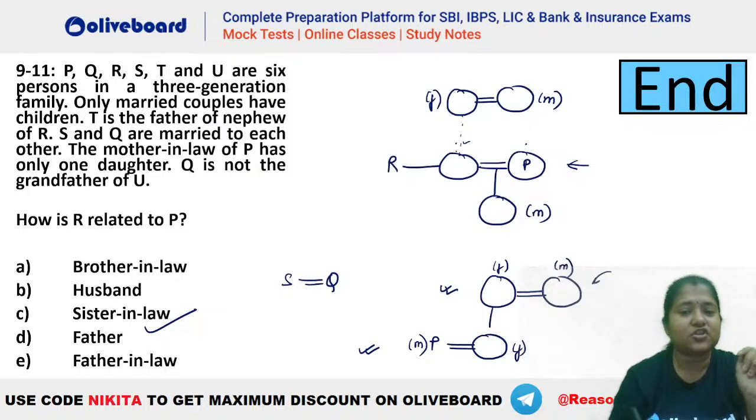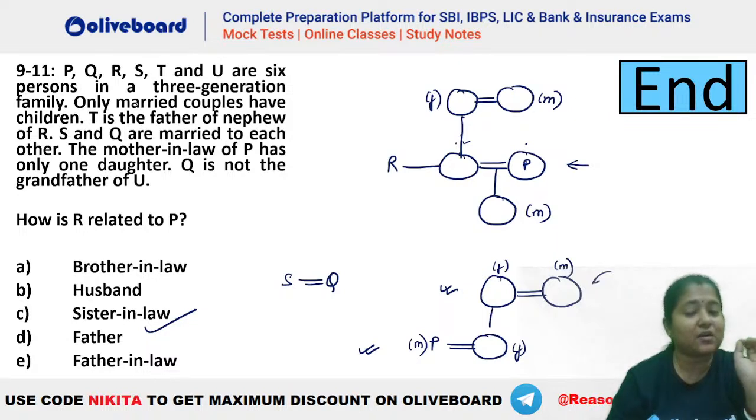Absolutely possible. So P has a, let's say, wife here, and this is R, because there is only one daughter here. That means R can be a male person. But anyway, that's again a possibility. Okay, we'll check this out. So P's mother-in-law will be this person here. Okay, let's say these two are the children here. So we have 1, 2, 3, 4, 5 and 6, right? 6 people are getting here.